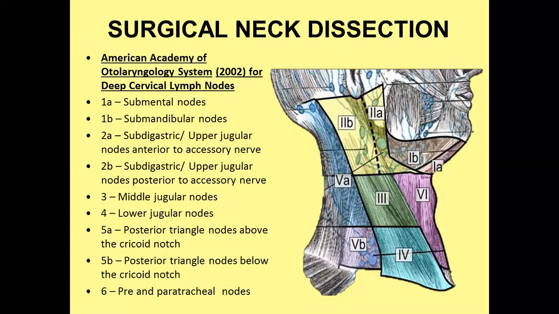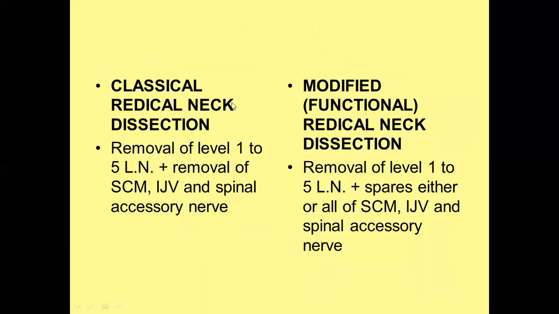Now, surgical neck dissection is very important because the American Academy of Otolaryngology system has divided the whole lymphatic drainage into different regions. This is related to regions 1 to 6, and we will discuss these regions surgically because if we find any malignancy or any abnormality, we can dissect these regions particularly. So there are two kinds of dissection: classical radical neck dissection and modified radical neck dissection.